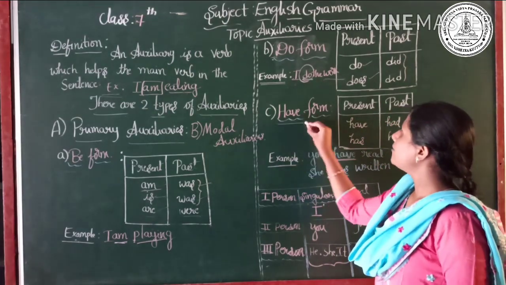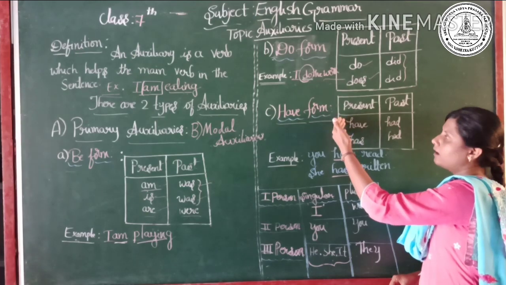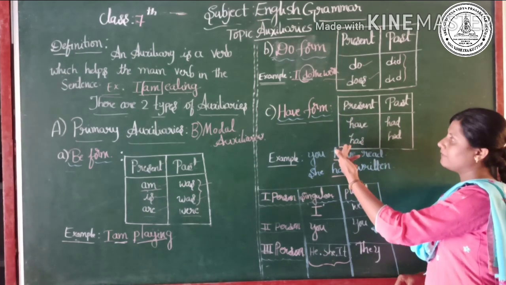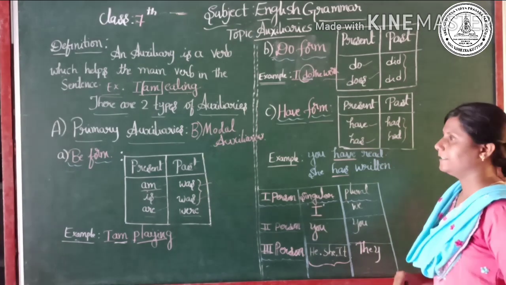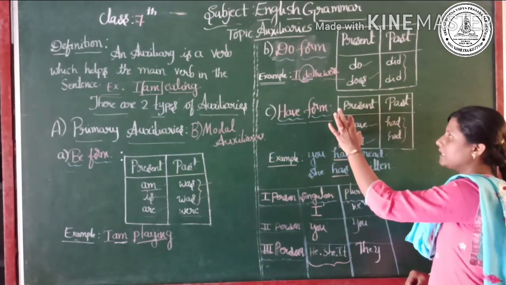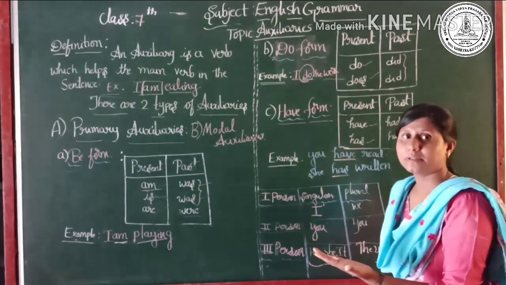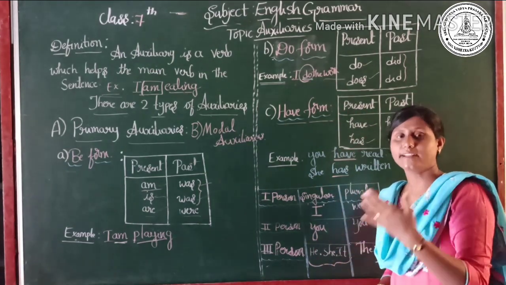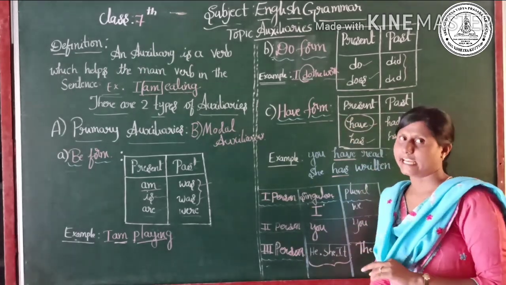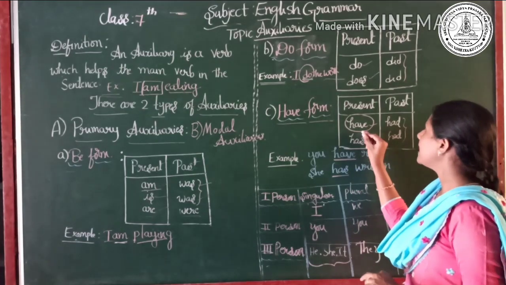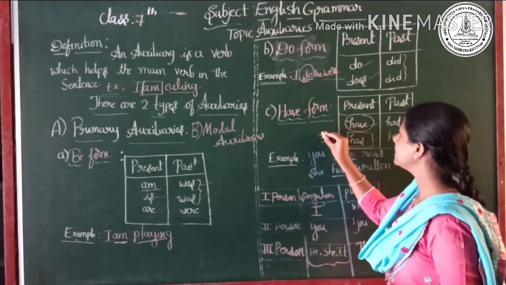Next, have form. In the have form, there is a set of auxiliary verbs. Those are have, has and had. So have is used for second person and also for the first person. Have is used for the first and second person. Whereas has is used for only third person